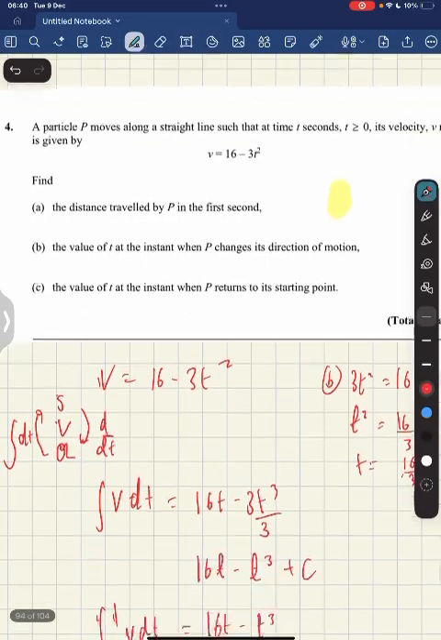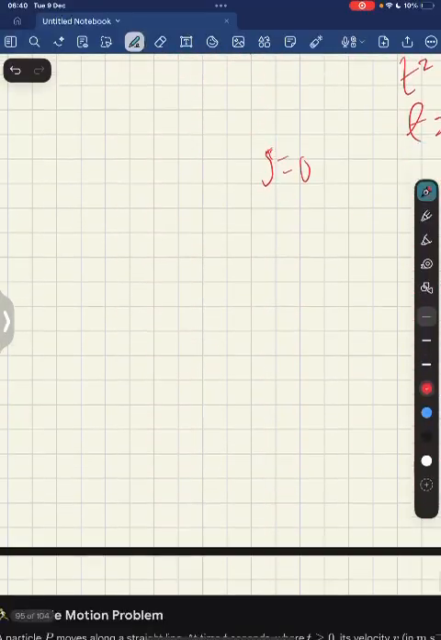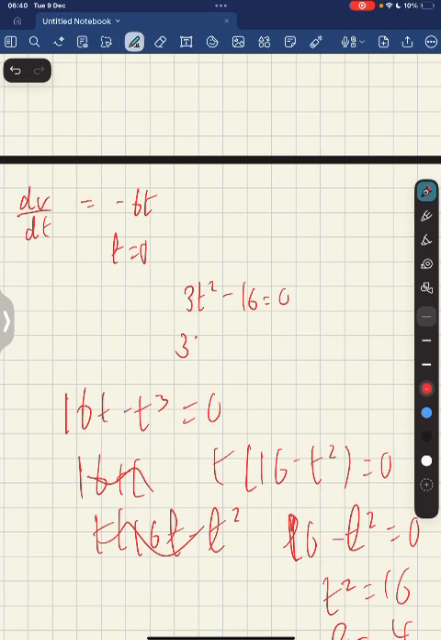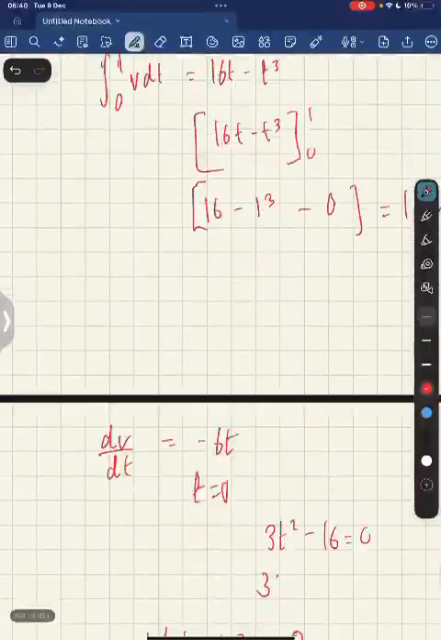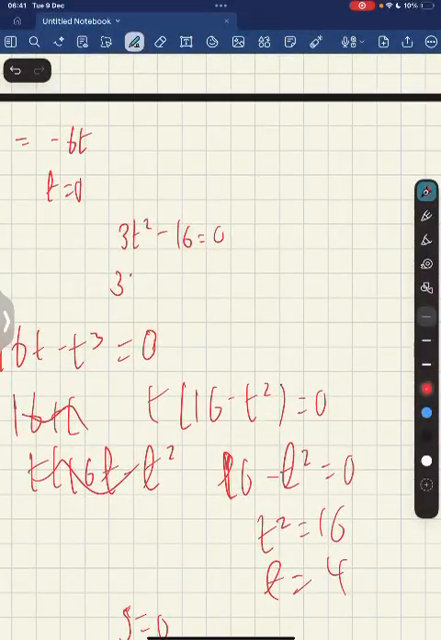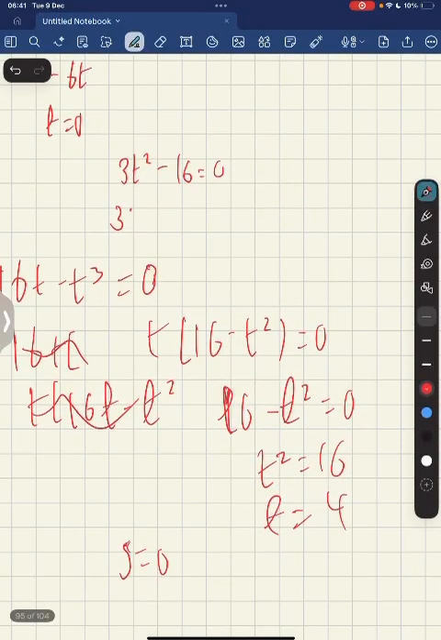Now part C, the instant it returns to its starting point. So we're going to look at the displacement now, and we've got 16t - t³. That will be when the displacement is equal to 0. That's when it will return back to its starting point. So there'll be two times at which this happens. t(16 - t²) = 0. So that's when it first moved off.